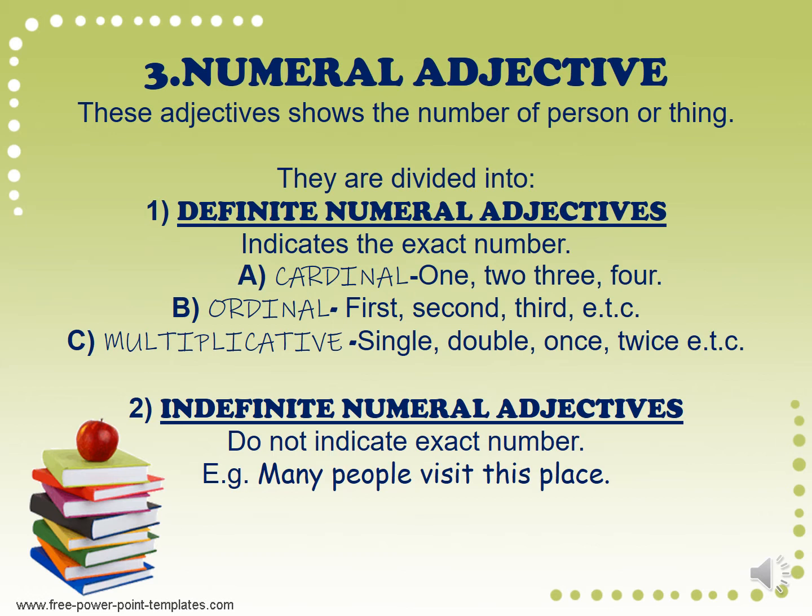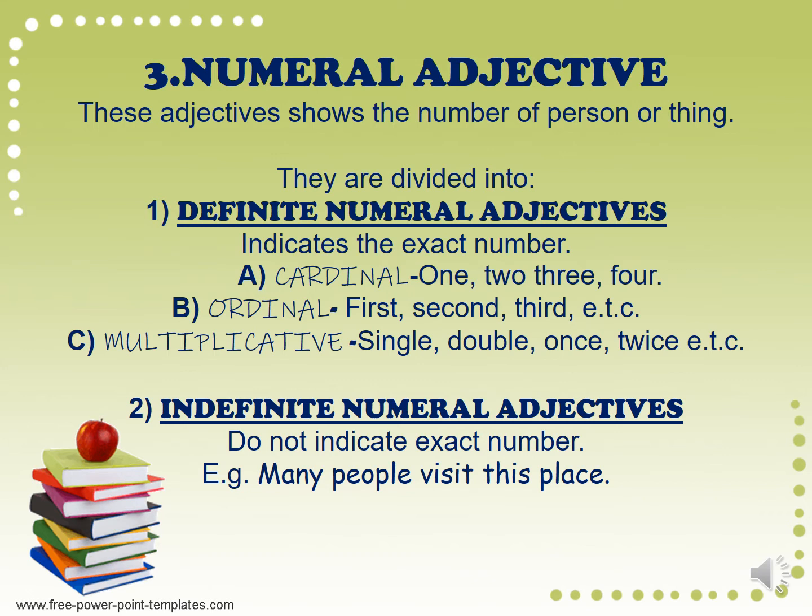Numeral adjective shows the number of person or thing. Now, numeral adjectives are divided into definite numeral adjectives and indefinite numeral adjectives. Definite numeral adjectives indicate the exact number and are divided into three categories: cardinal, which indicates the numbers 1, 2, 3, 4, etc. Ordinal, which indicates position, like first, second, third.